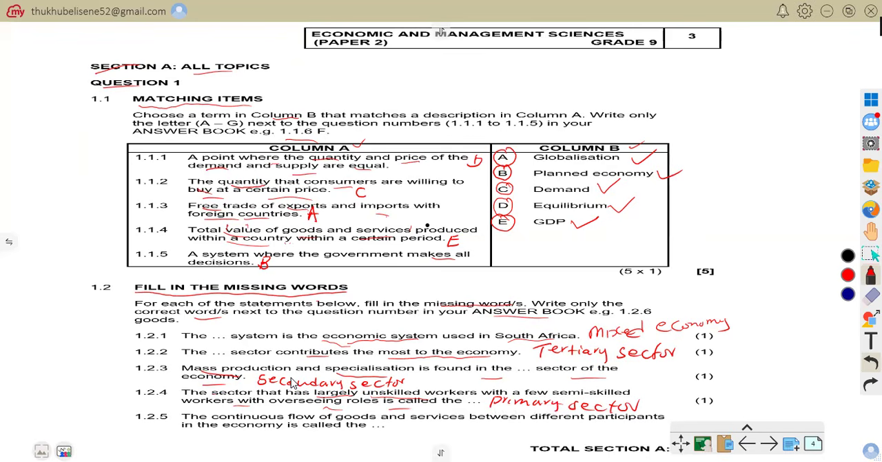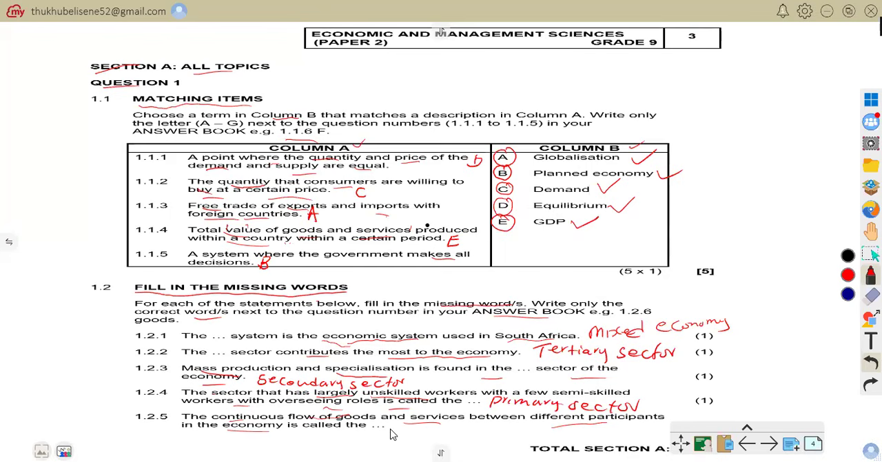Such a sector has largely unskilled workers, with few semi-skilled workers. So that is that. 1.25: the continuous flow of goods and services between different participants in the country is called the economic cycle or circular flow model.